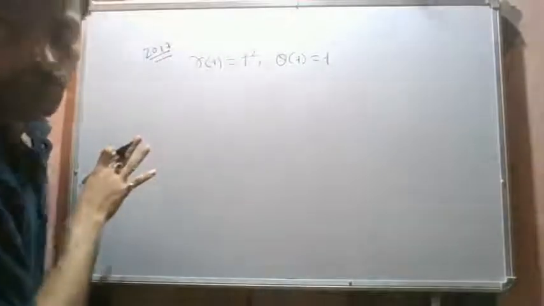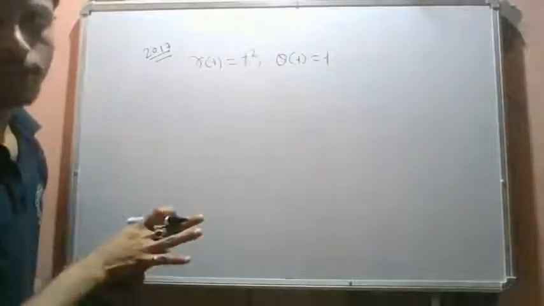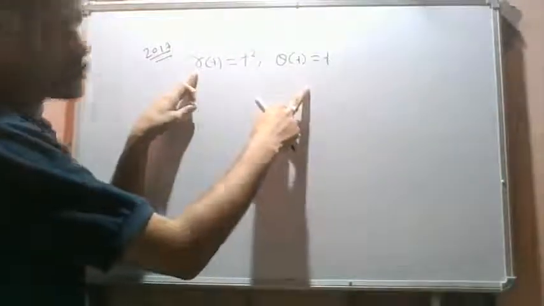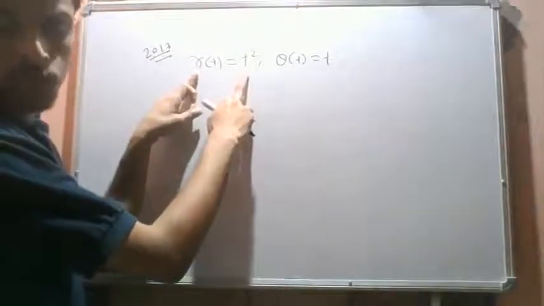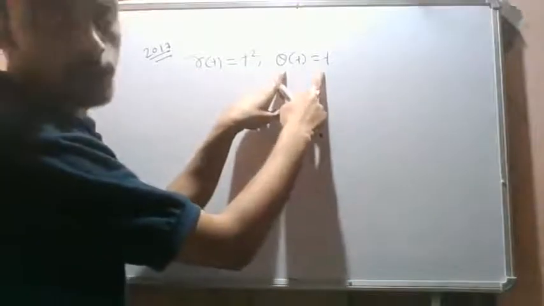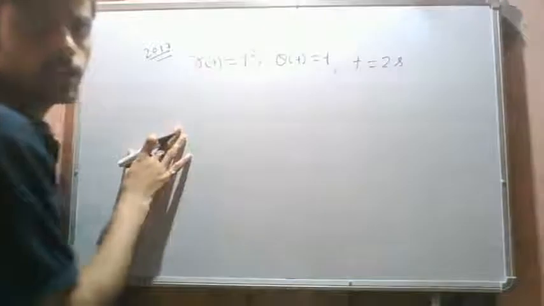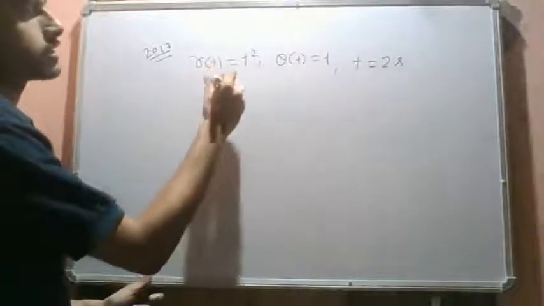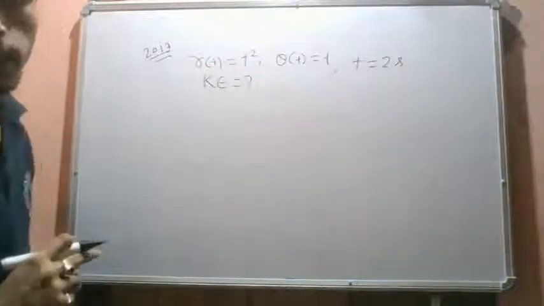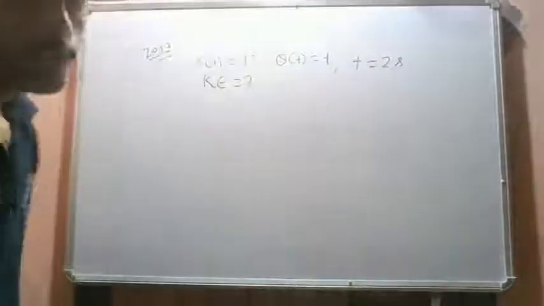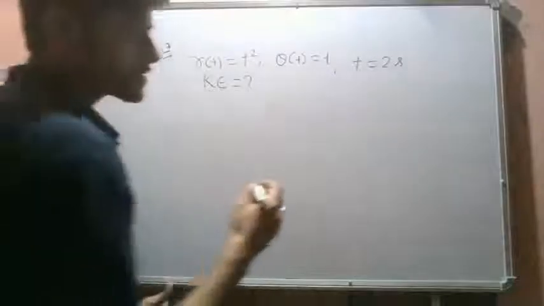The position of a particle is given in polar coordinates in terms of r and theta. The variation of r is given like this with respect to time, and the variation of theta with respect to time is given like this. After time t equal to 2 seconds, we are required to find out the kinetic energy of the particle. So let's first write down what happens.